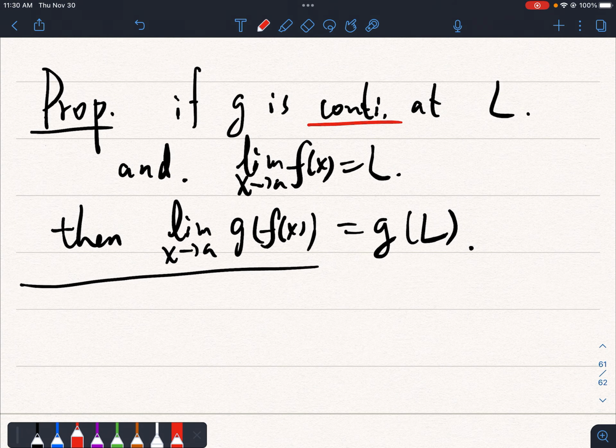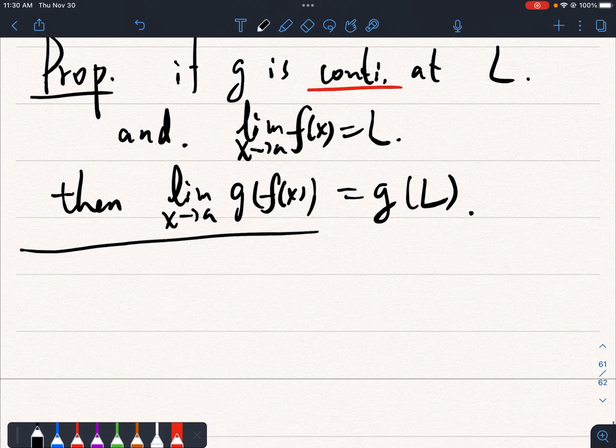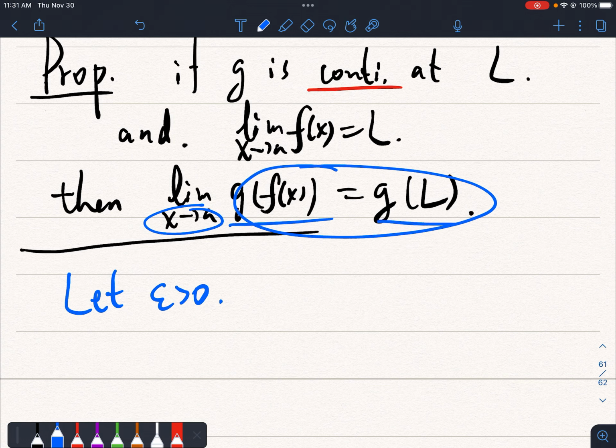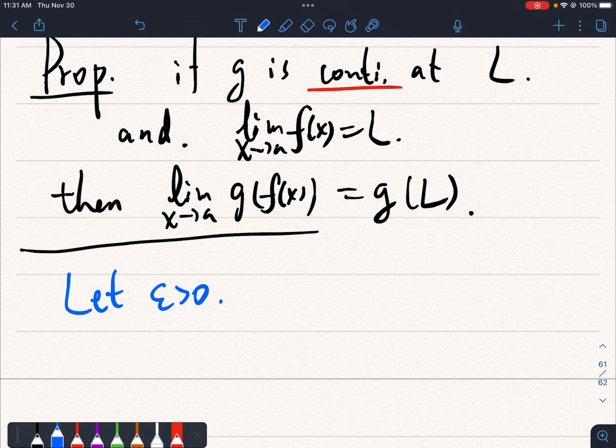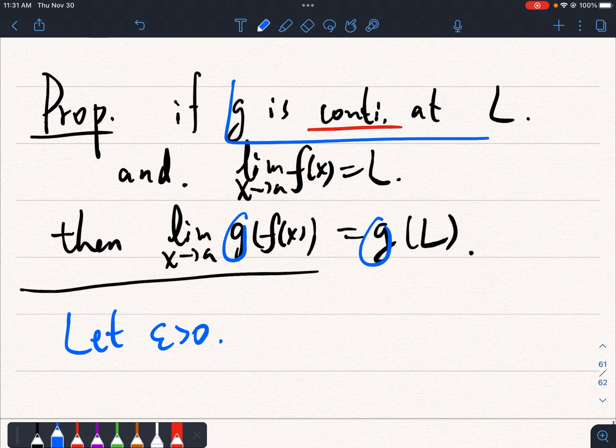So maybe we can prove it. To prove it, you will realize that this continuity is very important. Okay. So let's take a look. Because in the end we want to show that these two limits are the same, we will first choose some epsilon bigger than 0, and in the end we want to find some small number such that if x is close enough to a, if the absolute value is less than that small number, then the difference between these two points should be less than epsilon.